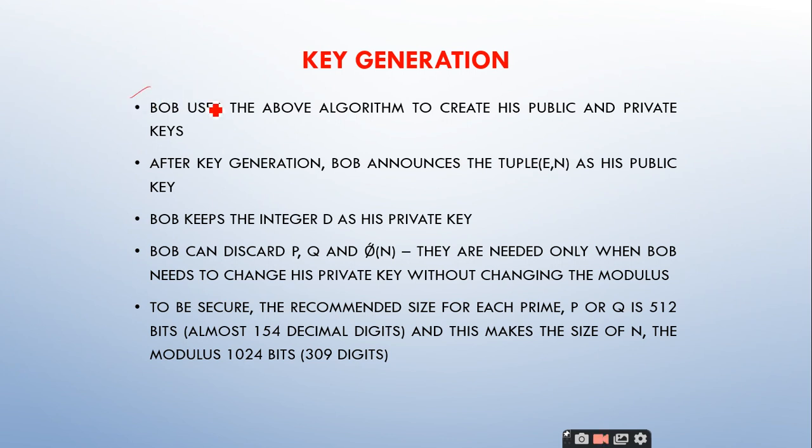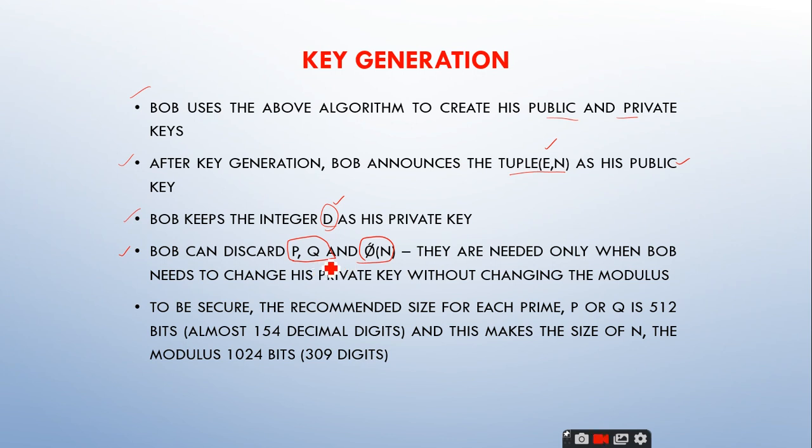So Bob uses the above algorithm to create his public and private keys. After key generation, Bob announces the tuple E comma n as his public key. This everything we have covered, right? I'm just reading out these things. And Bob keeps the integer d as his private key, right? And one more important point is, after generating the public key E comma n and the private key D comma n, he can simply discard P and Q and phi of n. He can simply remove it. Nobody is bothered about this, right?